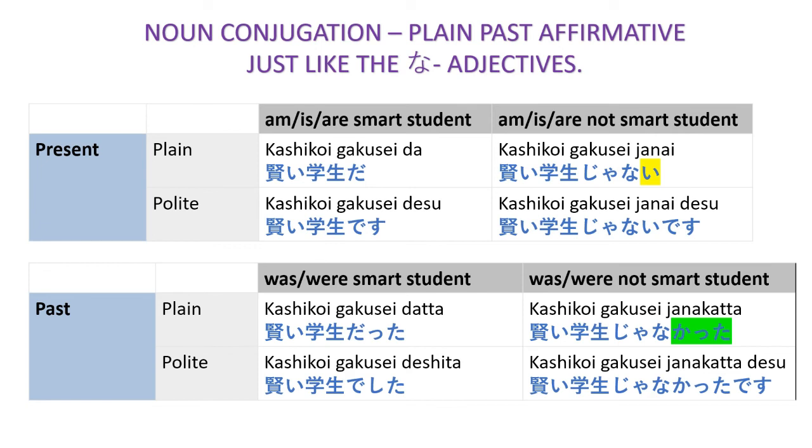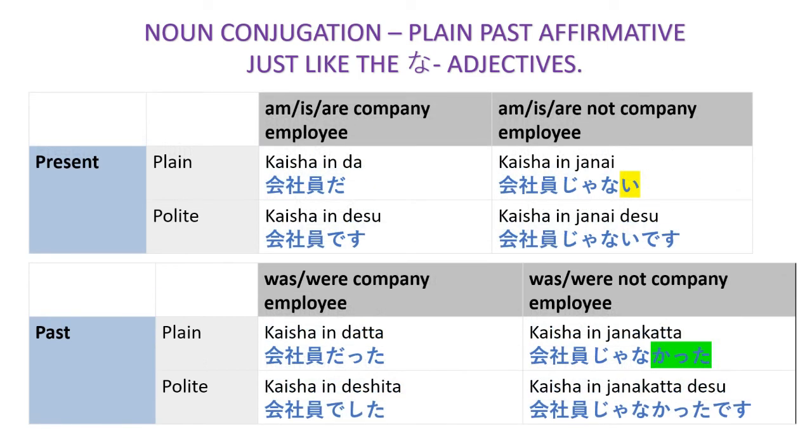Again, just the same with na adjective, janai, and remove the i hiragana, replace it with katta. Kashikoi gakusei janakatta. Kaisha-in janai is not an employee. Kaisha-in janakatta, was not a company employee.